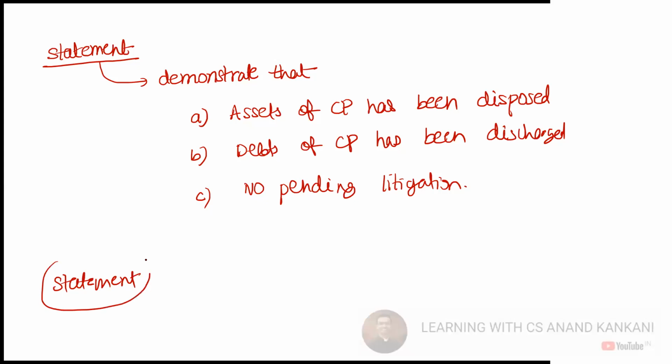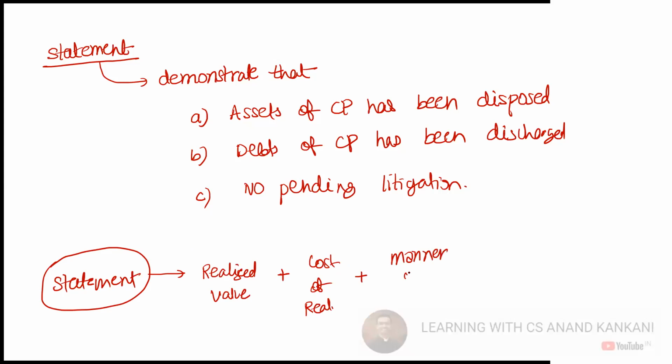There will be another statement which will provide, with respect to the assets, what was the realized value of the asset, then what was the cost of realization, what was the manner of sale, okay, and again the person to whom it is sold.